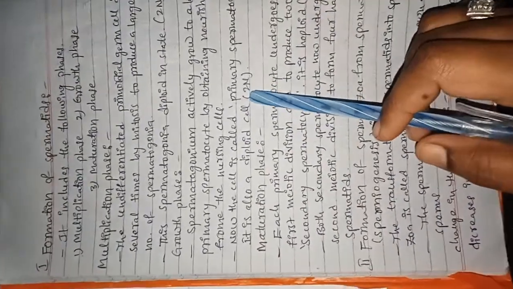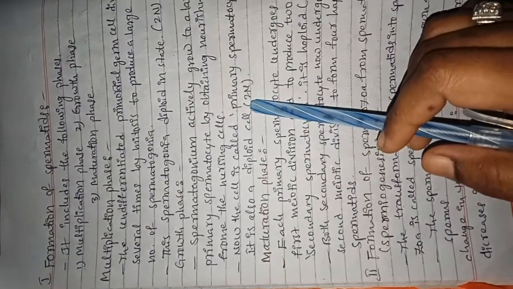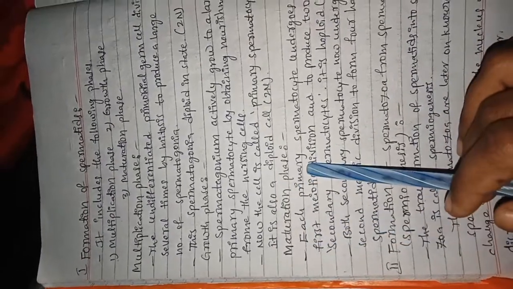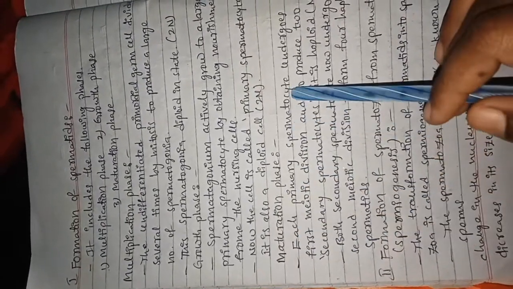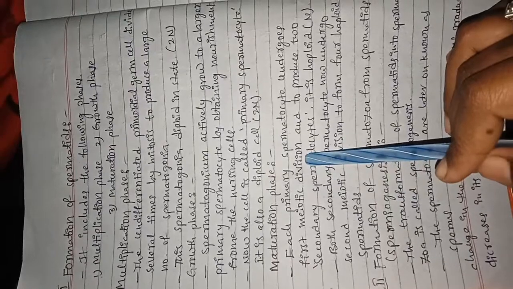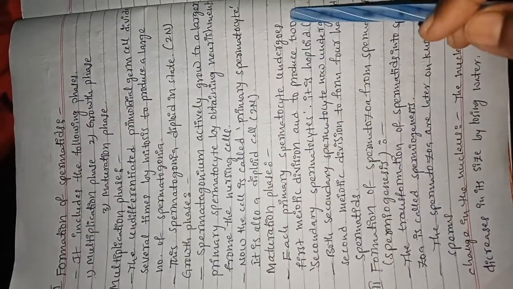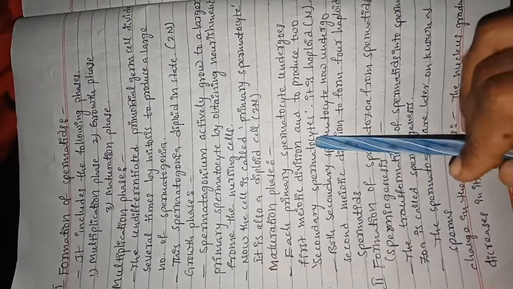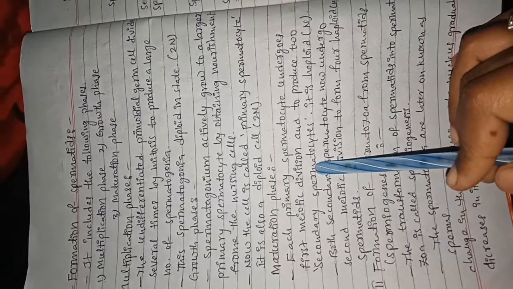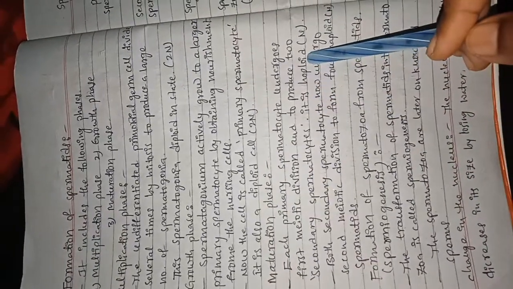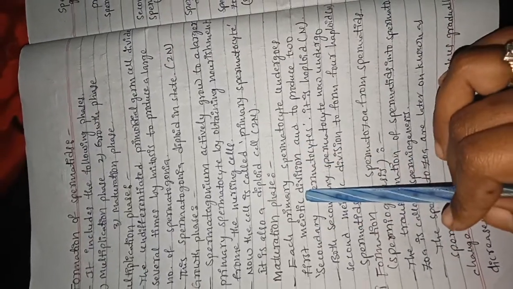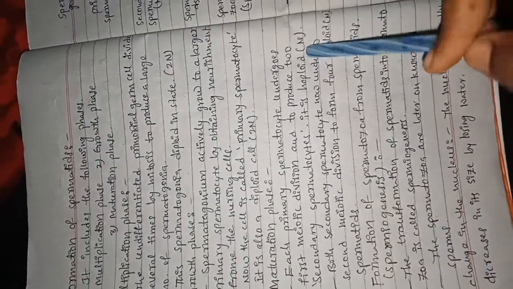After completion of the growth phase, the primary spermatocyte enters the maturation phase. Here each primary spermatocyte undergoes the first meiotic division and produces two secondary spermatocytes. It is haploid in state. Why? Because this is a meiotic division, a reduction division, so the diploid cell is converted into a haploid one.